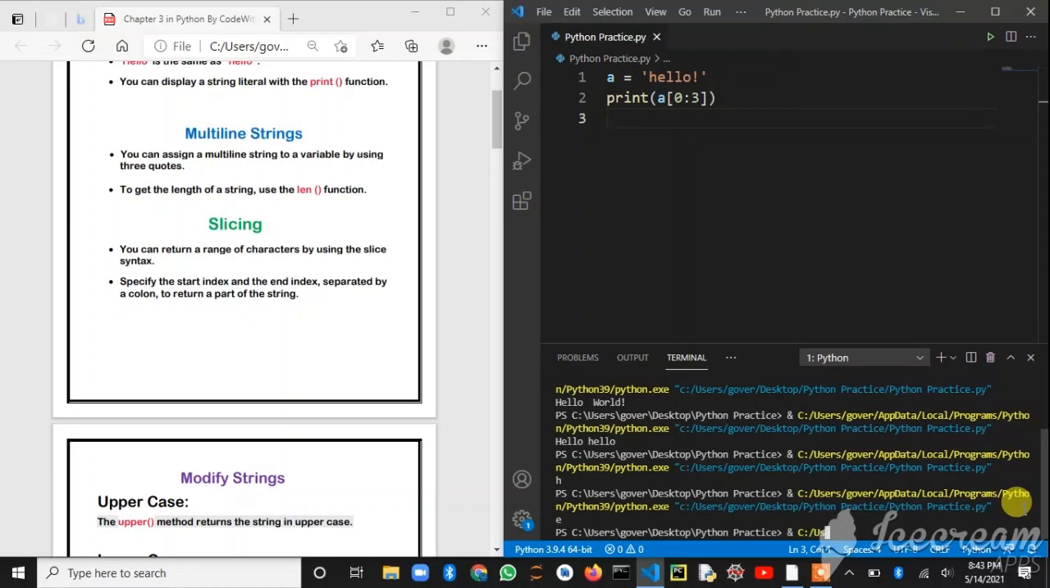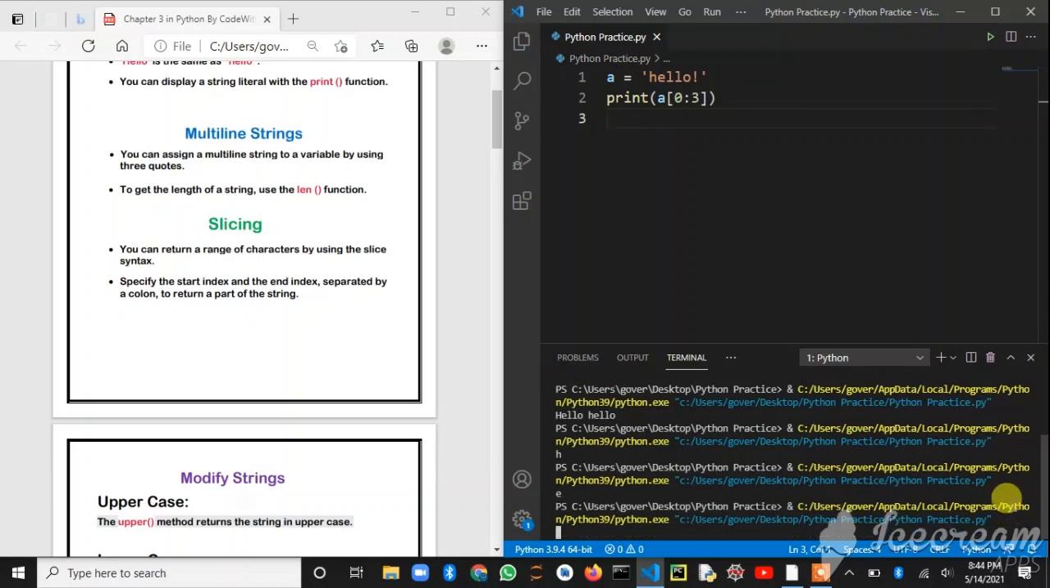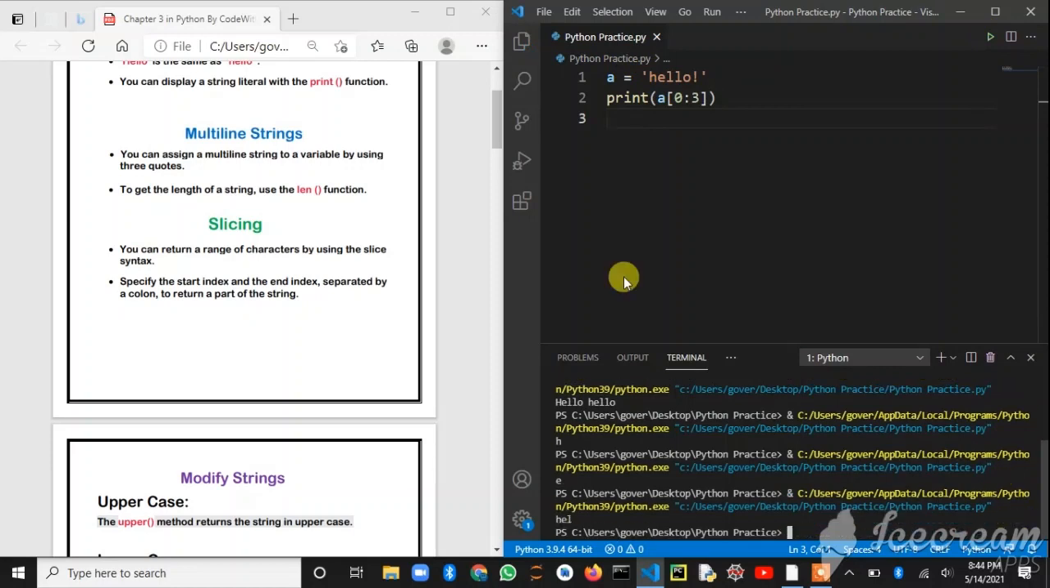As you can see guys, the output is HEL. So the third alphabet will be not printed because 3 is excluded here. Up to 3, before 3, all the values from 0 will be printed. I hope you have understood slicing a string, means taking values from a string or indexing it. Once try it on your own so that you can understand better.